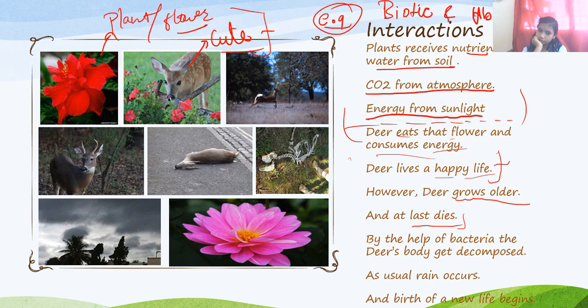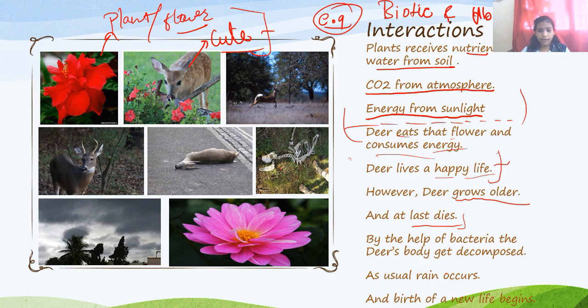Now, what is decomposed? The energy that the deer consumed while eating that flower is the same when he died. When the bacteria consumes energy by decomposing the deer's body, the nutrients which we got from the flower settle in that soil. As usual in the forest area, rain occurs at that time.